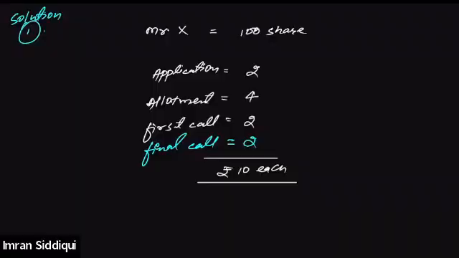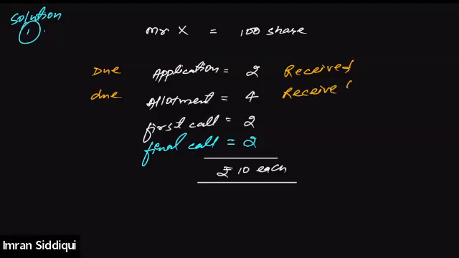It simply means that when application was made due, that means when the company asked him to pay the application money, he paid for that, right? That means the company has already received that amount. When the company asked him to pay the allotment, that means when the company made the allotment due, he also paid for the allotment.